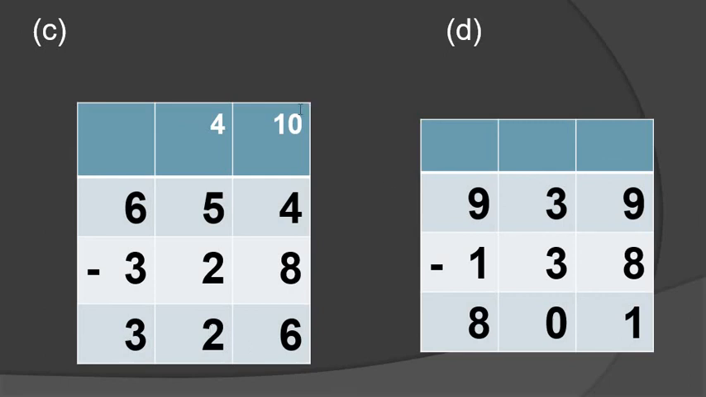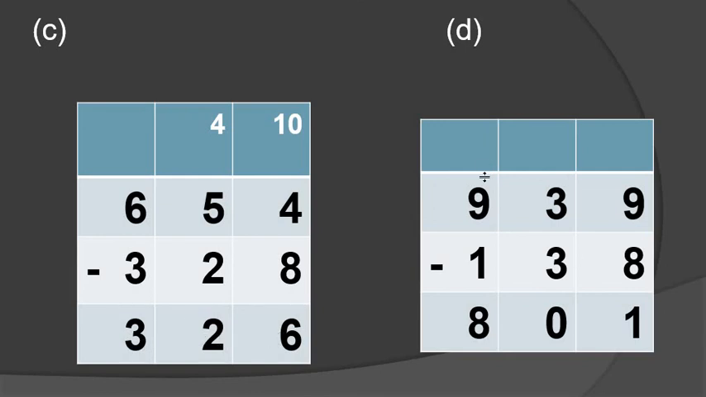Then further, cut the further digit 5 and put the small digit 4. 4 minus 2, so 2. Understood, all students? Then 6 minus 3, so 3. So what is the answer, students? 326 is our answer. Now question number D.